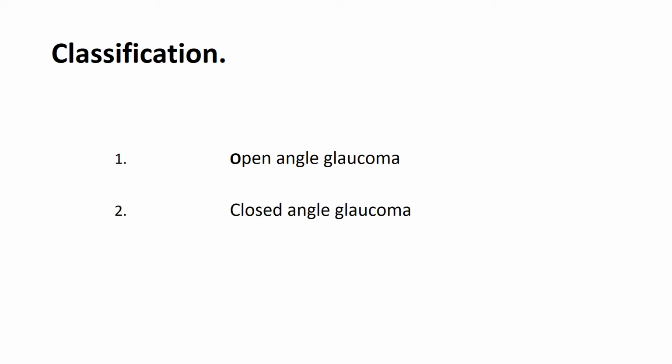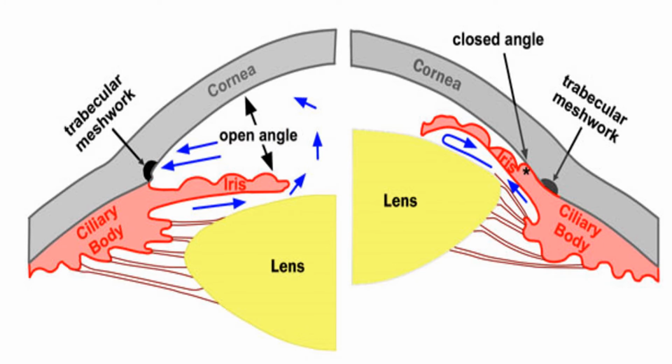Coming to the classification of glaucoma, depending upon the pathology, we have two types: open angle glaucoma and closed angle glaucoma. In open angle glaucoma, the iridocorneal angle is normal, that means there is an open angle, but the patency of the trabecular meshwork is impaired.